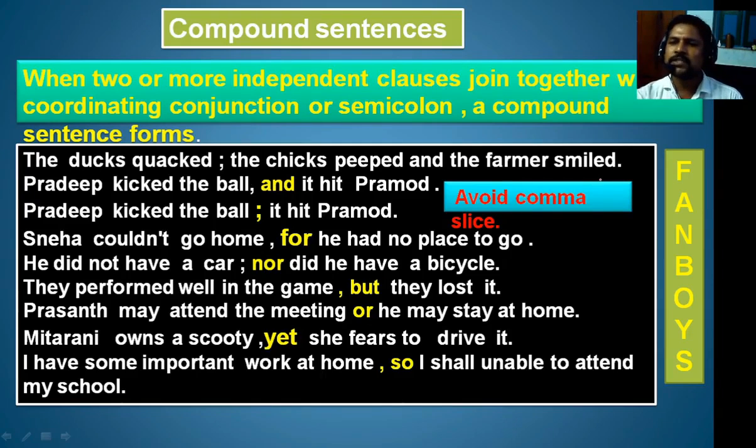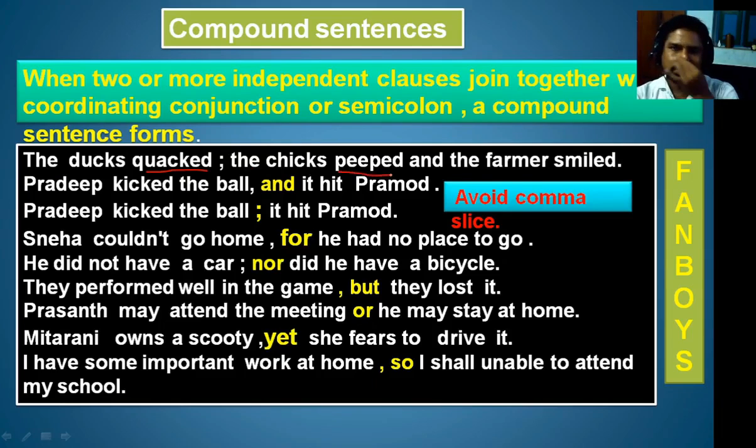Let us go through this example. The dogs quacked, the chicks peeped, and the farmer smiled. Here the dogs is the subject, quacked is the predicate part, and this is a verb here in V2. So we have a subject and a predicate here. Subject plus verb makes a clause. The chicks peeped: the chicks is the subject, peeped is the verb.